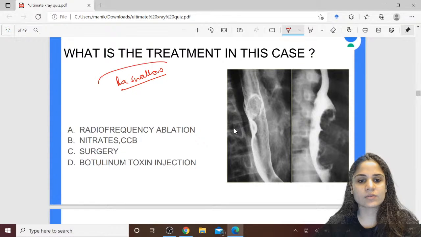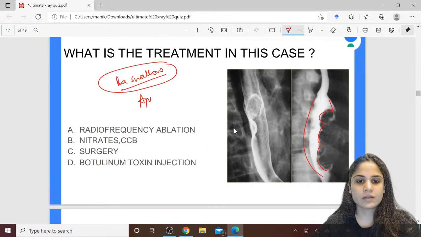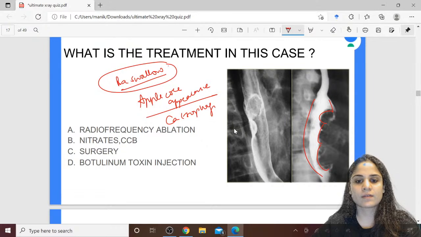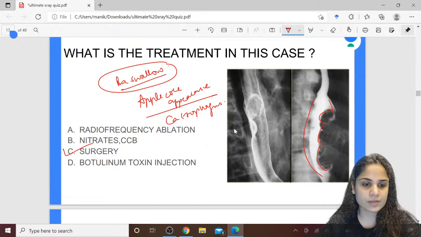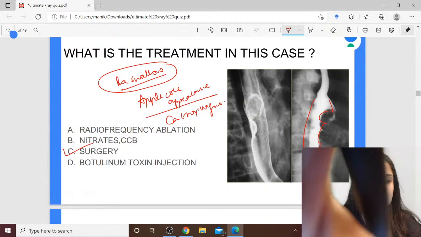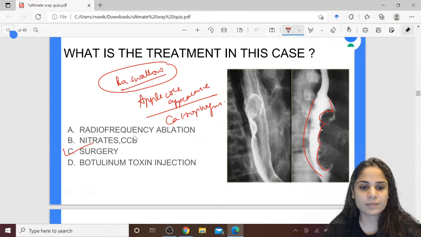Now, what is the diagnosis of this barium swallow? So, diagnosis of this barium swallow is nothing but you are having an apple core appearance. Apple core appearance means it looks like you have bitten into an apple, okay? So, this apple core appearance is seen in which condition? Apple core appearance is seen in case of CA esophagus, okay? And what is the treatment for CA esophagus? Always surgery. So depending on where exactly is the position of the CA esophagus, whether it is adenocarcinoma, squamous cell carcinoma, middle third, lower third, you will go ahead for esophagectomy followed by radiation and chemotherapy. Alright? Okay.